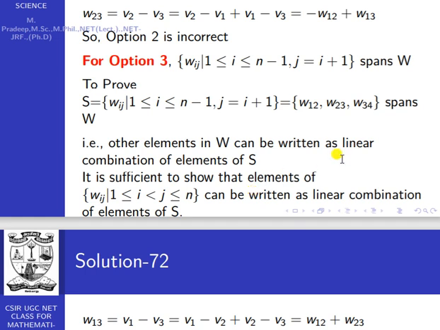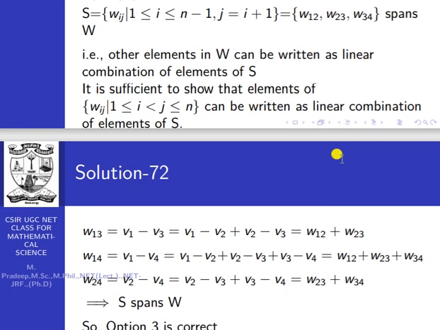So W12 here, W13 first of all. W13 equal to V1 minus V3. We want to express it as a linear combination of W12, W23, W34. So V1 minus V3, subtract and add V2: V1 minus V2 plus V2 minus V3. This is W12, this is W23.